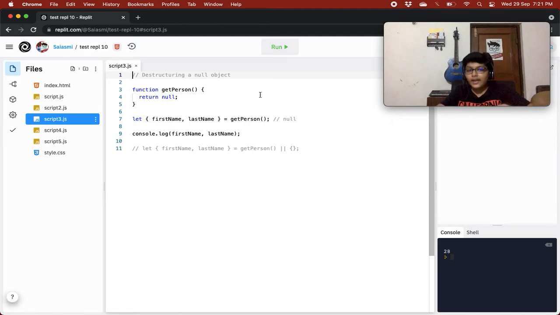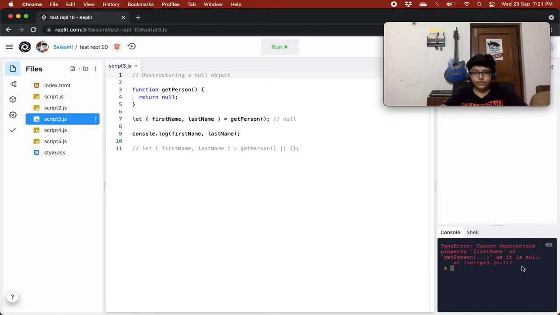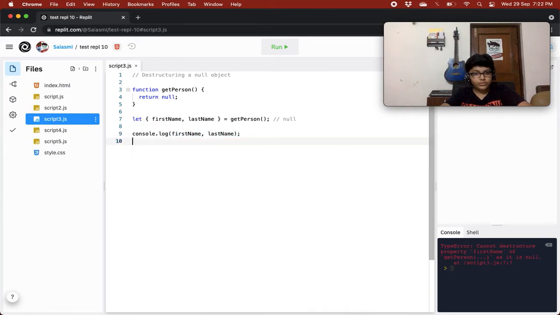What it is going to bring is an error, because you cannot destructure a null object, right? And for your safety, what you should always do is give an or.